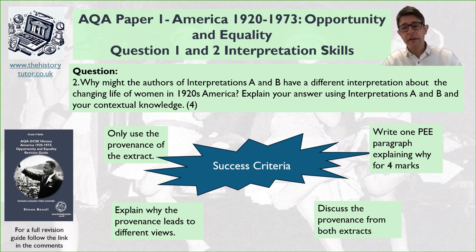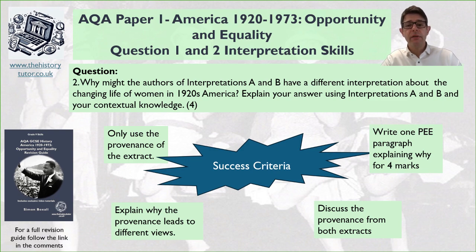You only need to write one paragraph, but this time we are going to do a PEE paragraph. We're going to be explaining because it wants us to say why, so we need to explain. We need to talk about the provenance from both extracts and then explain why it leads to the different opinion. Okay, so this is relatively simple.